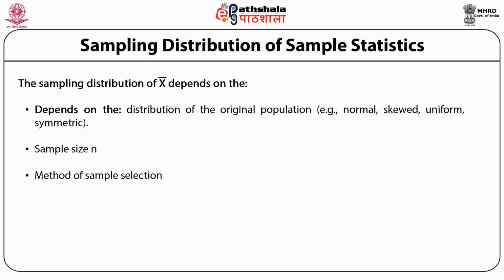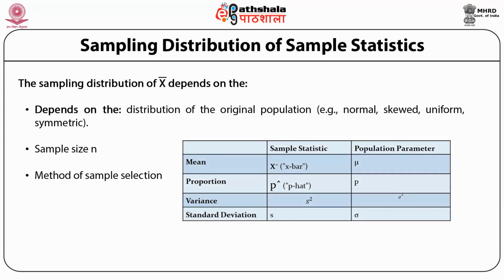Let's review some frequently used symbols and note the different symbols used for sample statistics and population parameters in the given table. For example, we represent mean by x bar in sample statistics and by mu as the population parameter. We represent proportion as p hat in sample statistics and small p in the population parameter. We represent variance as small s square in sample statistics and sigma square in the population parameter. We represent standard deviation by small s in sample statistics and sigma in the population parameter.